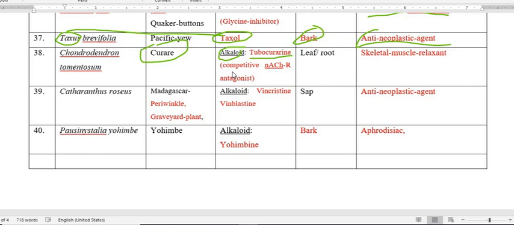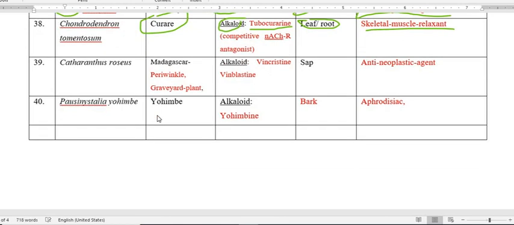So this D-tubocurarine is an active alkaloid present in the plant with the common name curare and scientific name Chondrodendron tomentosum. This alkaloid is particularly present in the root of the plant and is used as a skeletal muscle relaxant. So this D-tubocurarine is the skeletal muscle relaxant.